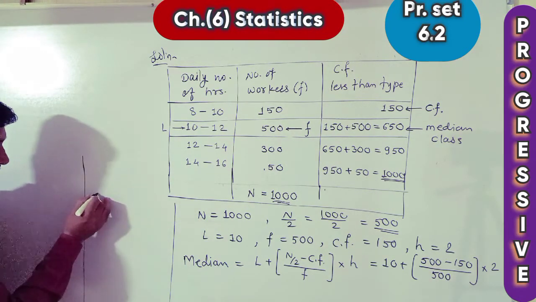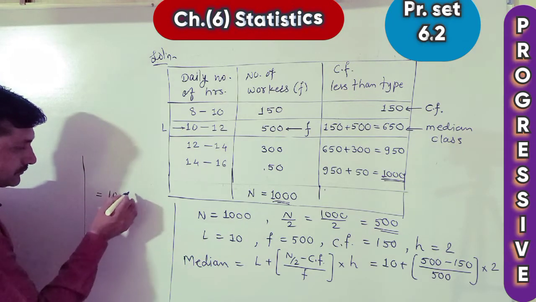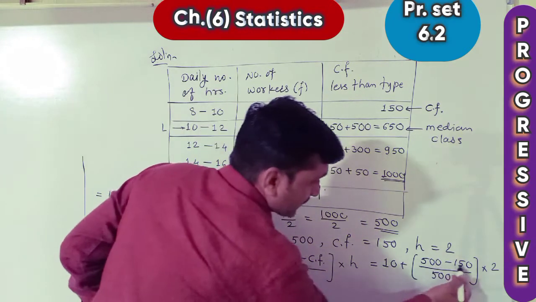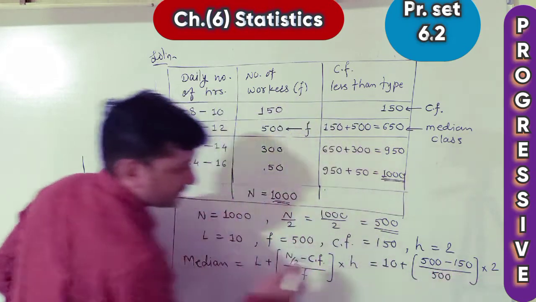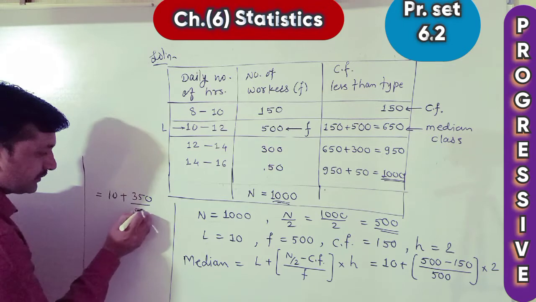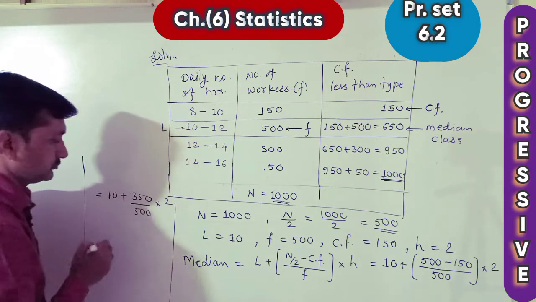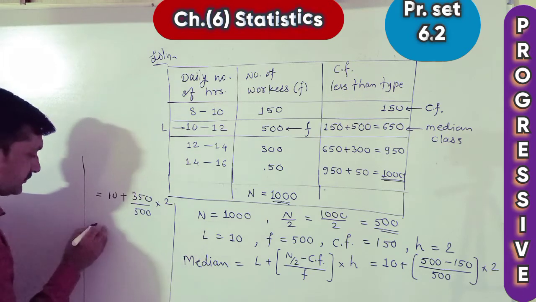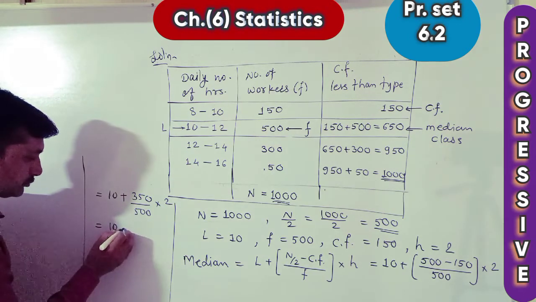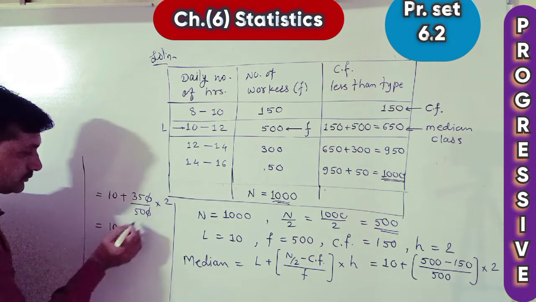Here I continue, I write is equal to 10 plus, here subtraction, how much? 350 upon 500 multiplied by 2, is equal to 10 plus, now here this 0 cancels.